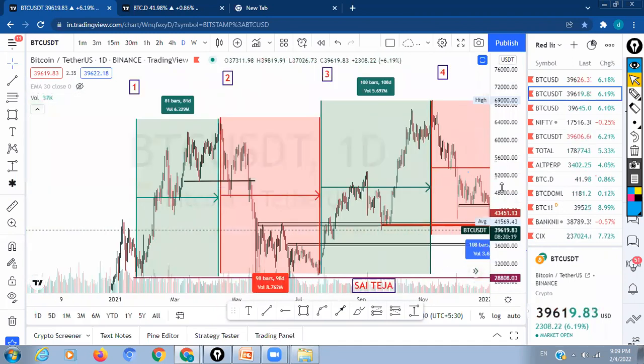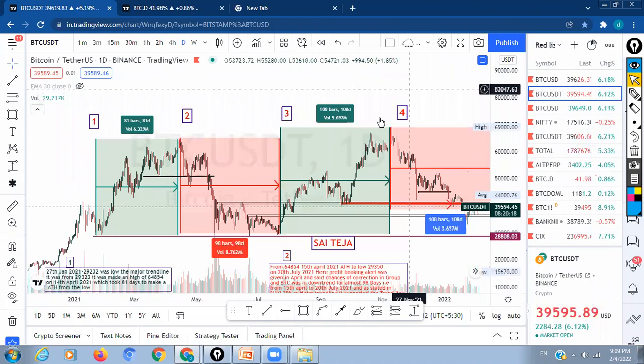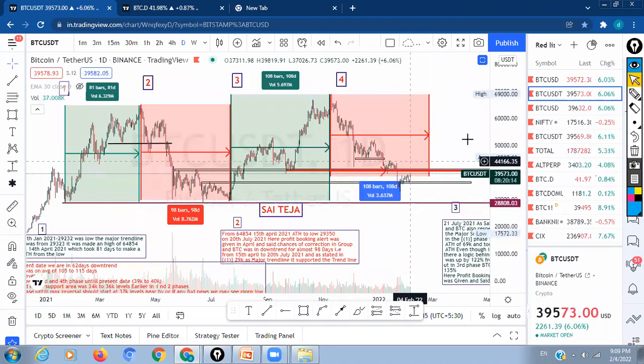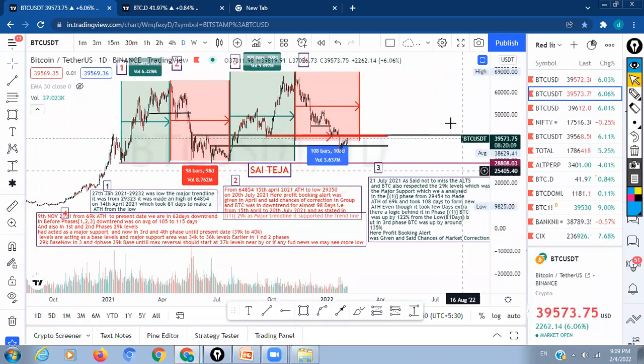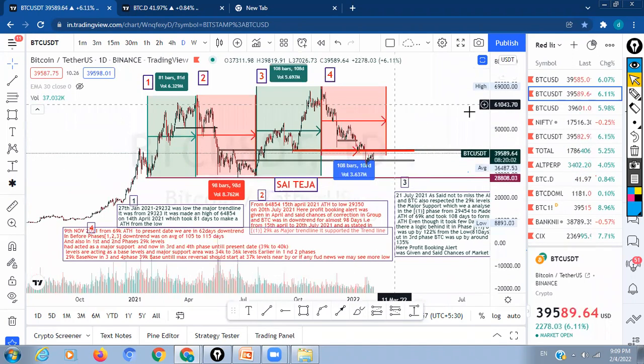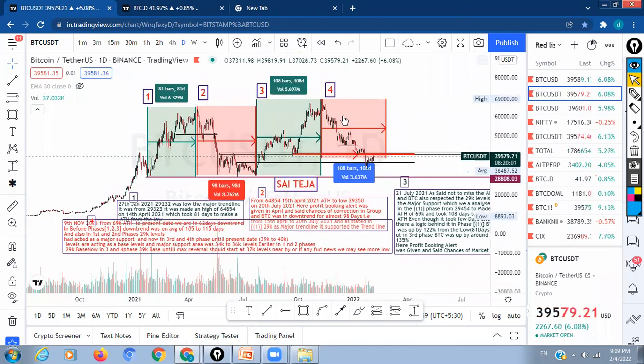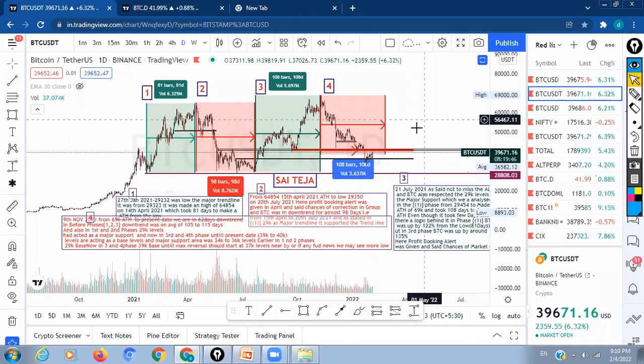Before seeing all these things, the crypto index and BTC dominance should also be seen. I will share this chart with you. I have said many calculations in this, and the logic also works under these things. There are certain parameters by which we can catch tops and bottoms. I said the same things in my personal groups, and they were so happy that they booked profits recently in November. Even I booked profit in November, and we are ready to buy again above the 40K levels. Once the confirmation comes, we can buy.